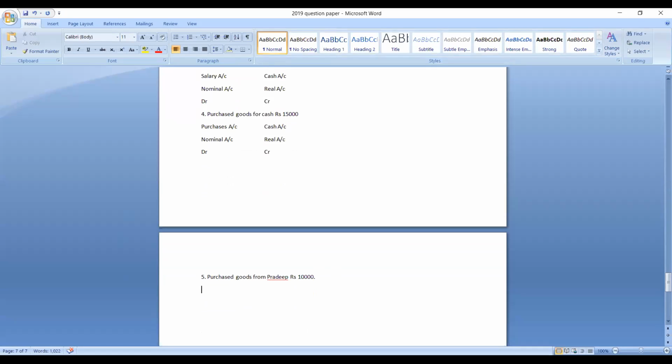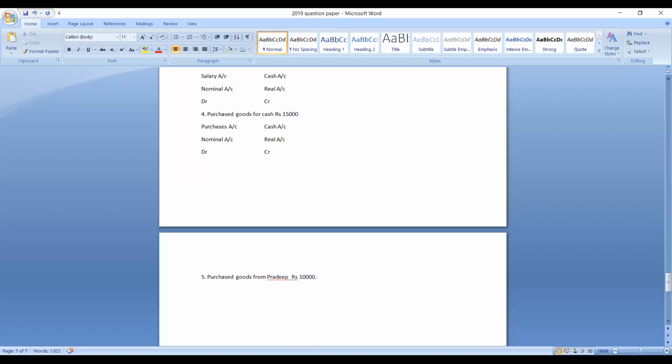I made it very clear in my videos. If they gave the name of the person in a transaction, and further did not specify cash, then it is a credit transaction. Suppose if they gave it like this, purchased goods from Pradeep for cash, then it is a cash transaction. If they gave only purchased goods from Pradeep, rupees 10,000, it indicates credit transaction. So in credit transaction, the name of the person is very important.